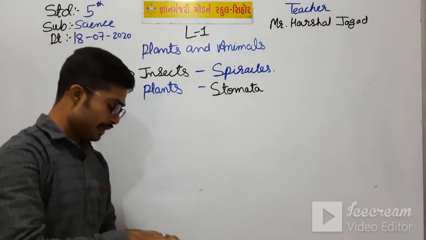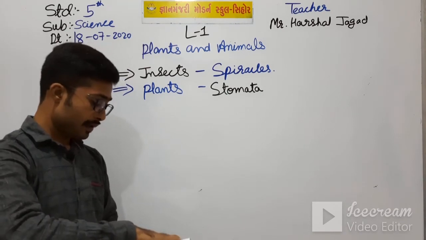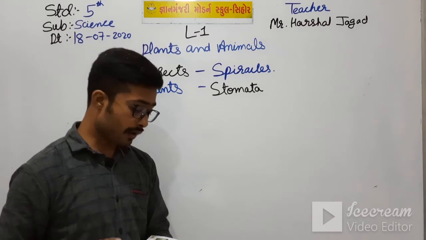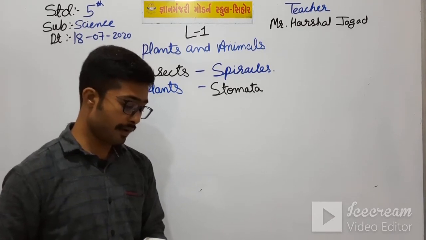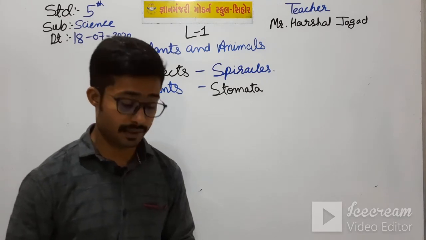And what is photosynthesis? The leaves also take in carbon dioxide and give out oxygen during the process called photosynthesis. Okay students, what is photosynthesis?